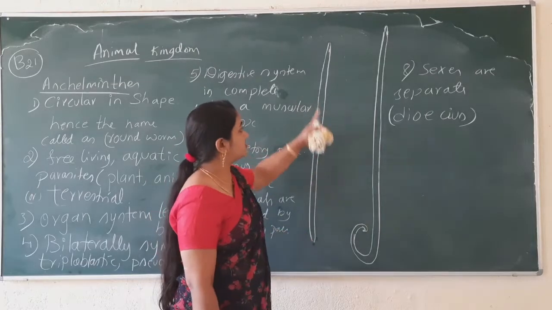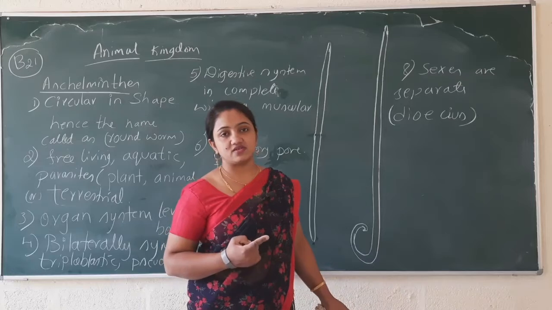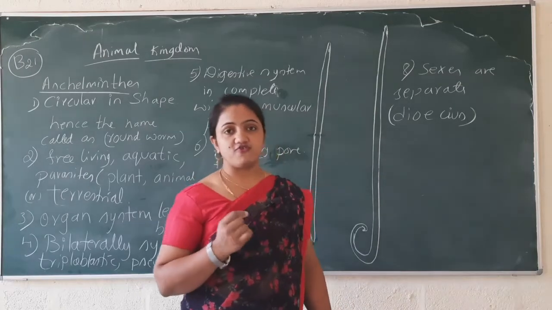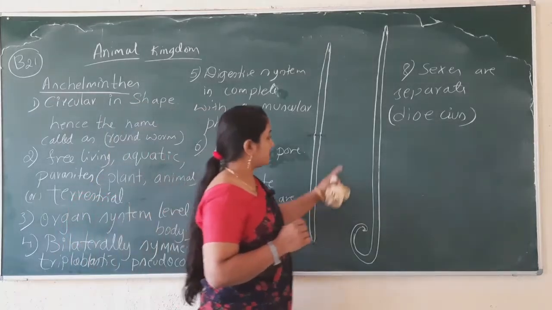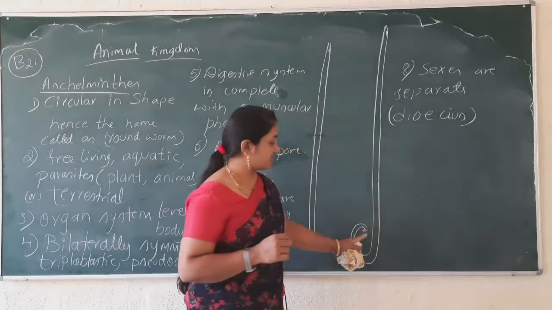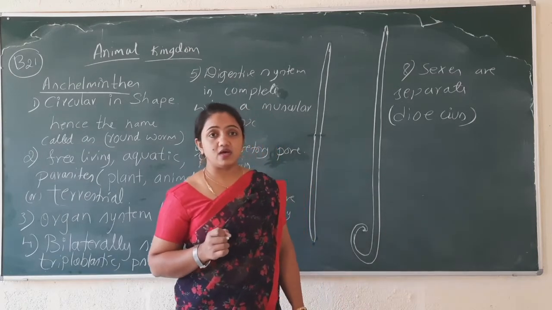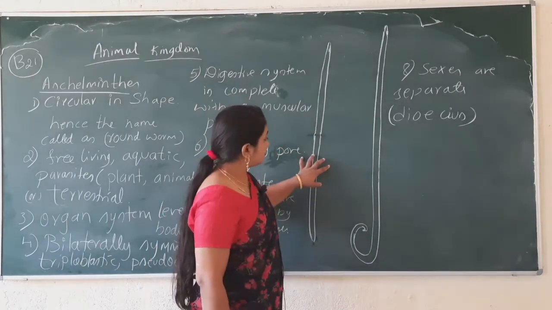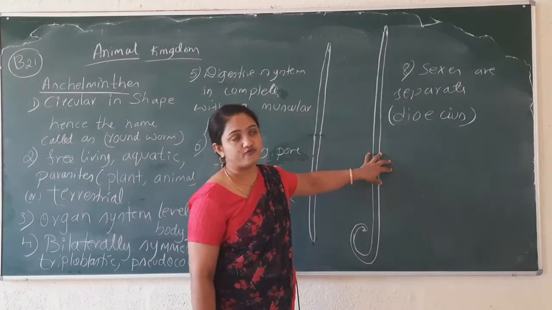A straight body is a characteristic feature of male worms, male Ascaris. A curved body represents the female roundworm. So this is the male roundworm, and this is the female roundworm.